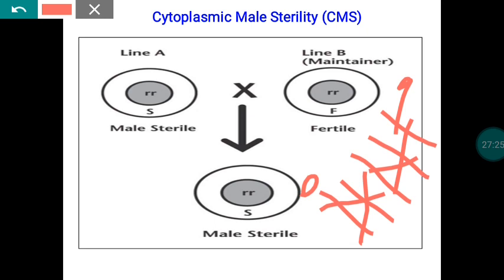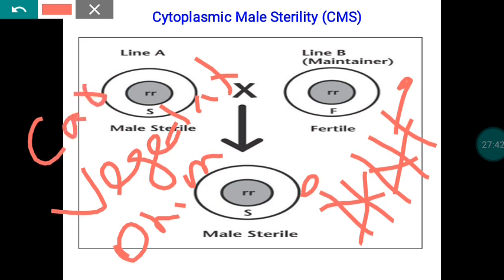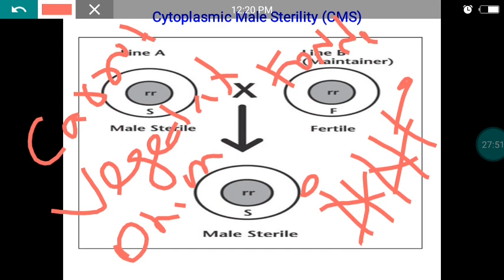Because of that, this cytoplasmic male sterility system is very commonly recommended for hybrid seed production in vegetatively propagated crops, like onion, carrot, beetroot, and almost all the tuber crops. Apart from that, fodder crops too, because in the case of fodder crops we are cultivating the crop mainly for fodder purposes, and fodder we can also multiply through rooted cuttings.